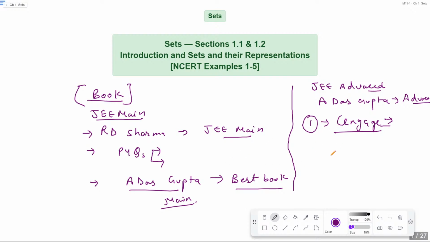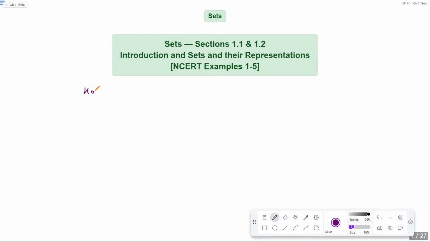Okay, and now the main thing, how to study maths.